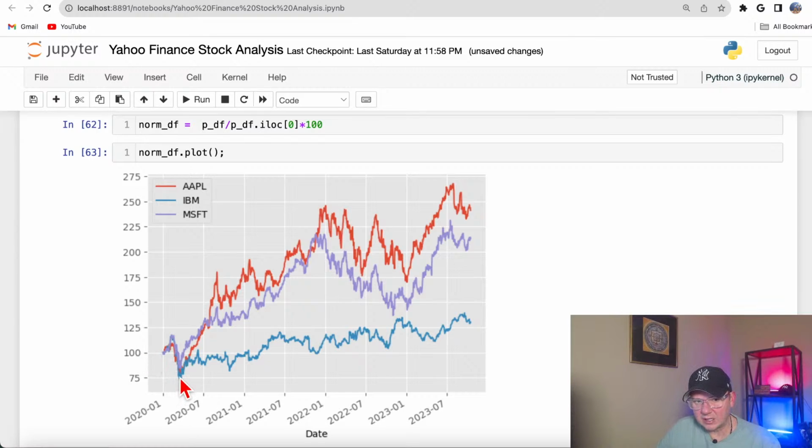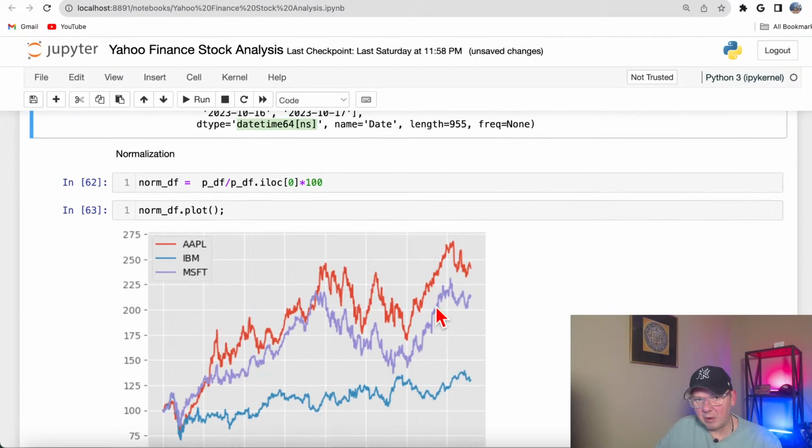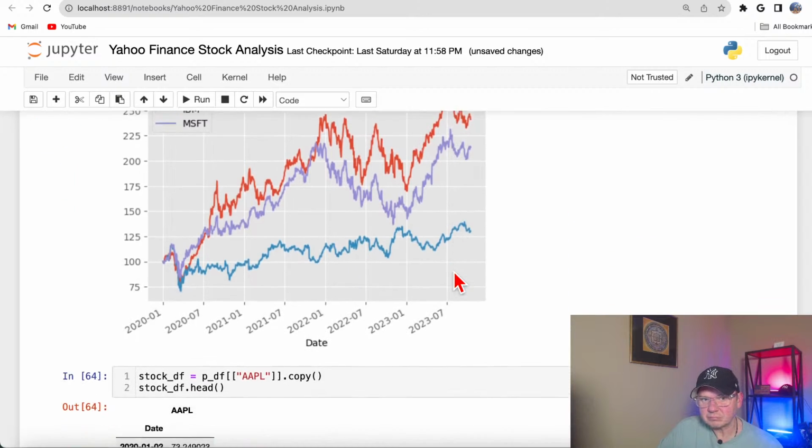Then they dropped and lost 25% of data, and then they went up. And now I see that Apple would be clearly a winner compared to IBM and Microsoft, all right? So this is how you could actually compare, again, apples to apples by normalizing data.